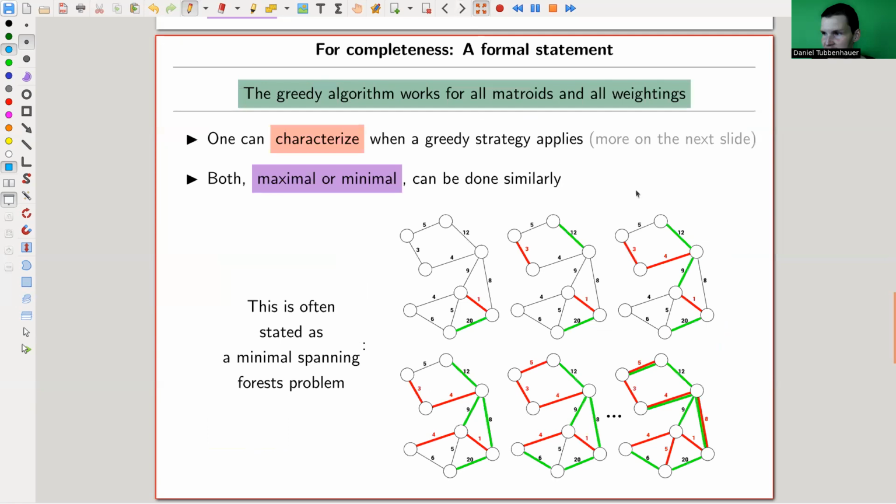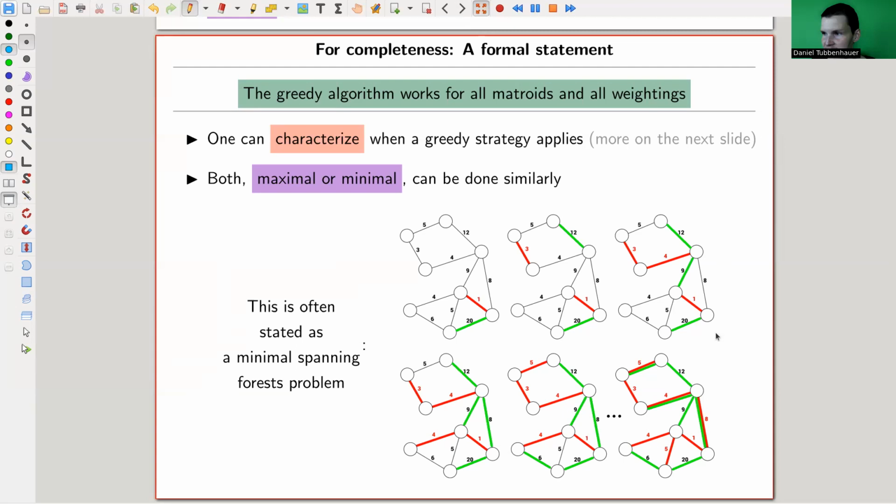And in some sense, yeah, the complete statement is exactly what I just said. So the greedy algorithm works for all matroids and all weightings. And maximal and minimal is exactly the same. So I also did the maximal one here, and you get a maximal spanning tree. So maximal and minimal are problems that are related by just sending weights to their negatives.